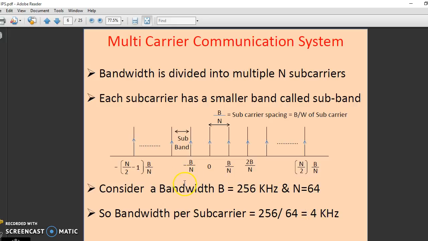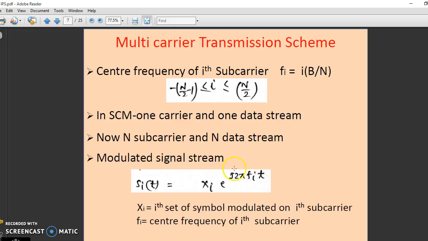What we did was divide the whole bandwidth into a number of subcarriers. In single carrier communication, we were transmitting the information over one carrier. In multi-carrier communication, we are transmitting multiple information on multiple carriers simultaneously. So this is the multi-carrier transmission scheme, where the subcarrier frequency is given by fi is equal to i B upon n.